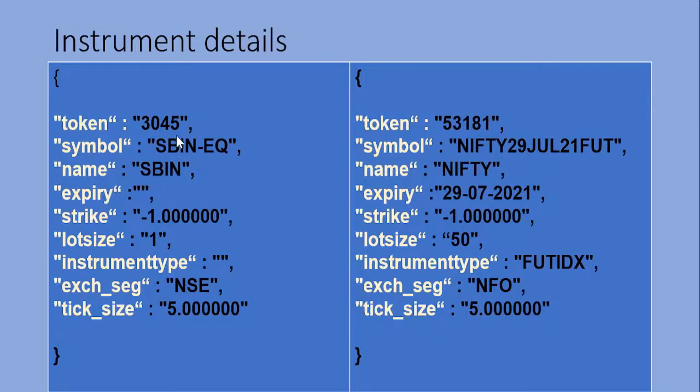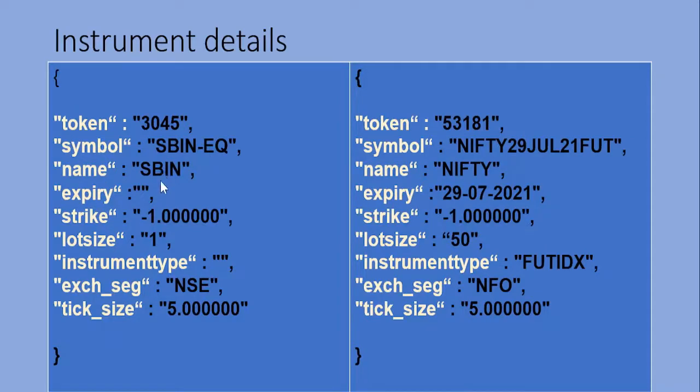The token for SBI is 3045 in NSE, and the symbol is SBIN-EQ. That is the symbol.